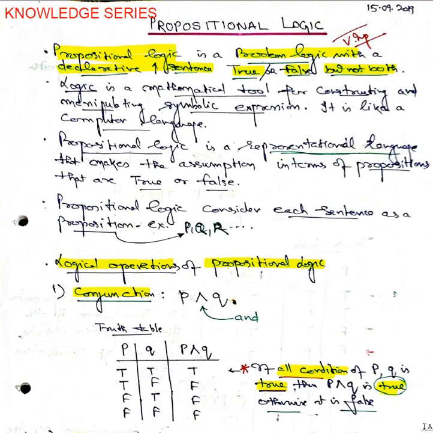Today's discussion is on propositional logic. Propositional logic is basically a part of fuzzy logic, and it talks about truth values.